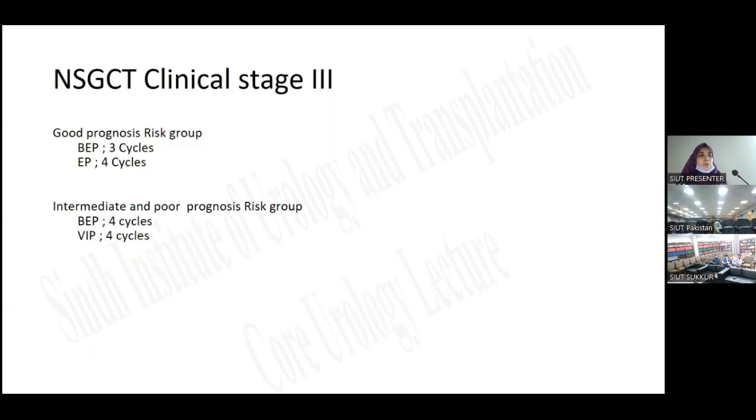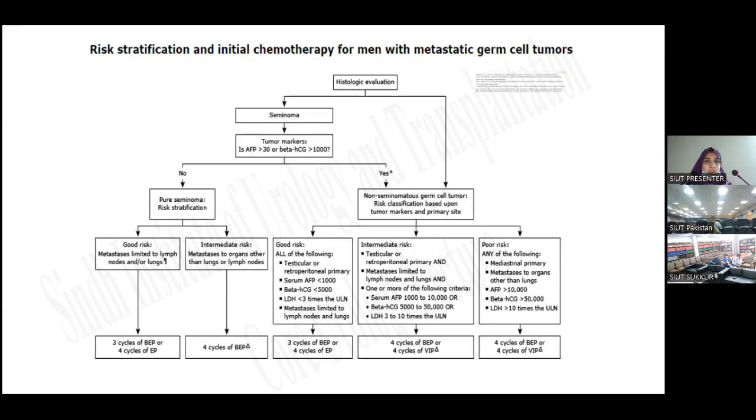Okay. For non-seminomatous germ cell tumor, clinical stage 3, for the good prognosis group, bleomycin, etoposide, and cisplatin 3 cycles, or etoposide and cisplatin 4 cycles. And for the intermediate and poor prognosis risk group, bleomycin, etoposide, and cisplatin are given 4 cycles, or VIP 4 cycles. We can remember it like this: for stage 3 we only go for chemotherapy, either BEP or EP.